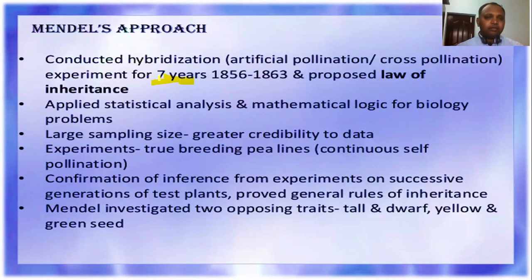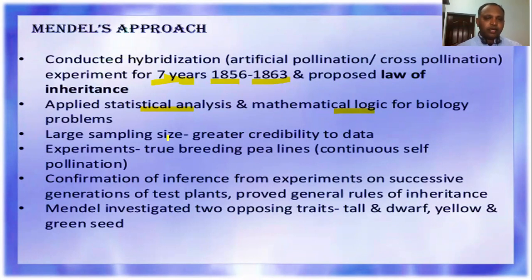He conducted the hybridization experiment in Pisum sativum for 7 years, from 1856 to 1863. It's a very important one. In the 2016 exam, we asked this question. So these 7 years together, you can call the Mendelian period. And also, he applied statistical analysis and mathematical logic to biology problems. That is an important one, and also new. Before that, nobody had tried statistical analysis or mathematical logic for solving biological problems. So this is a new approach used by Mendel.